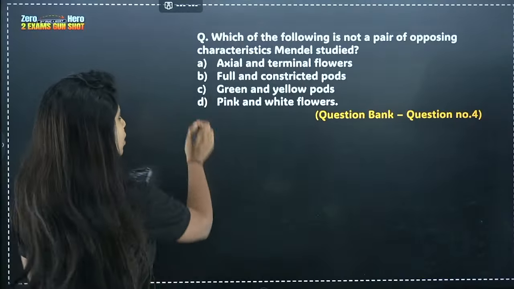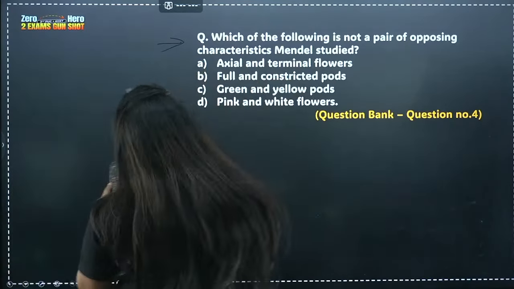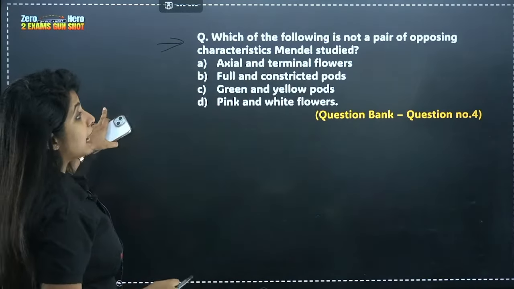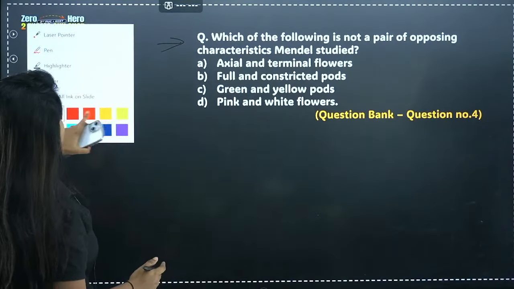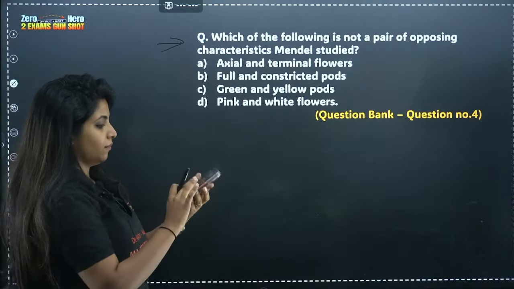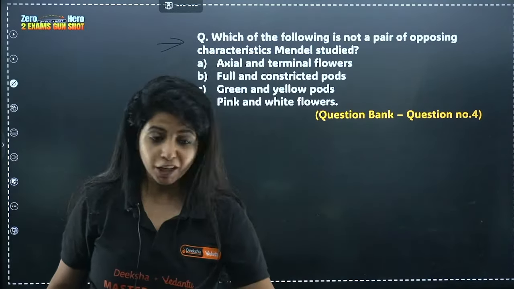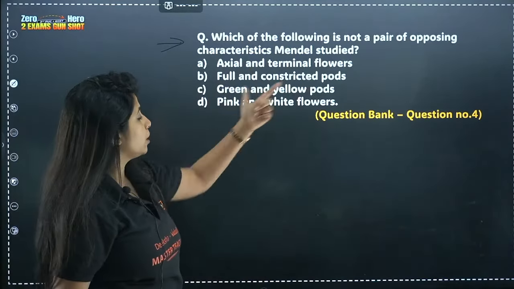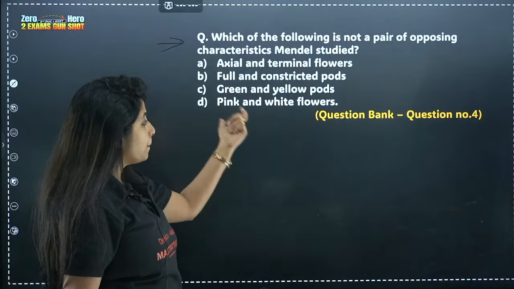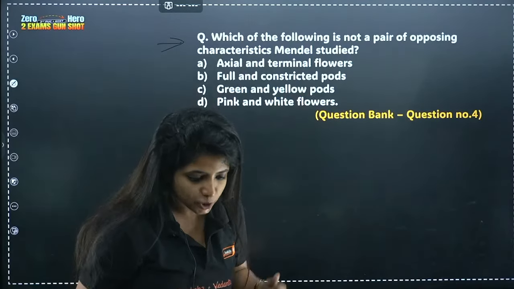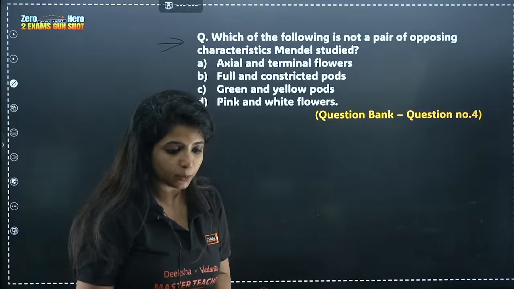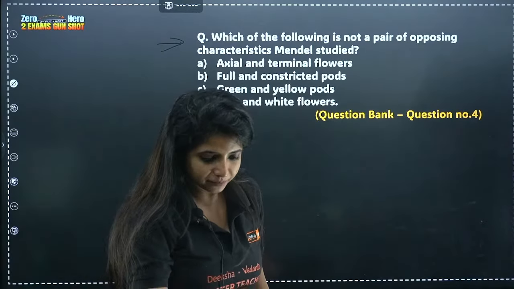Okay, can I try to solve this? Which of the following characteristics was not studied by Mendel? What is the answer for this particular question? Axial and terminal flowers, full and constricted pods, green and yellow pods, pink and white flowers. Subhash says the answer for this question is D. Okay, what about others?